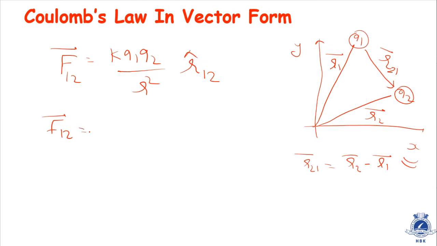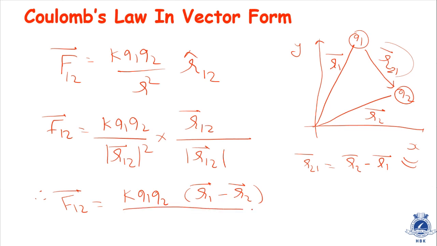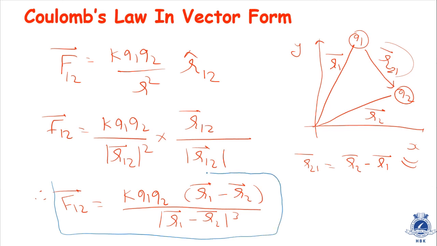So F12 will be KQ1 Q2 by R square. See, what is R? R is R21, or we can say magnitude of R12. It is one and the same thing. It will be magnitude of R12 square into R12 upon magnitude of R12. So finally we can write F12 is equal to KQ1 Q2 into bracket vector R1 minus vector R2 divided by magnitude of vector R1 minus vector R2 the whole cube. So this law is said to be Coulomb's law. This is Coulomb's law in vector form.